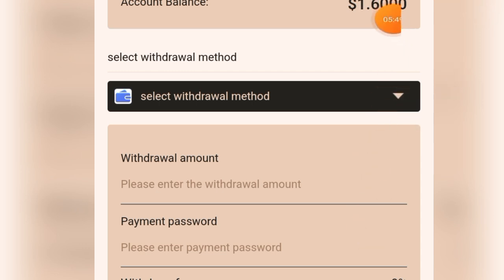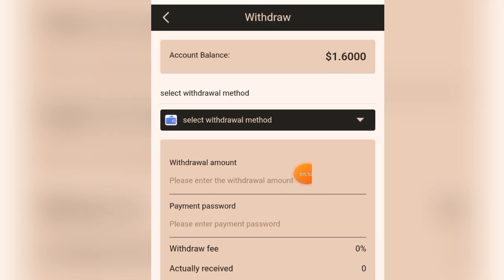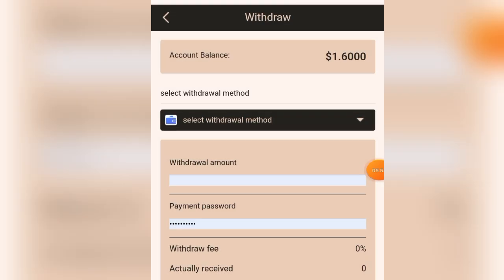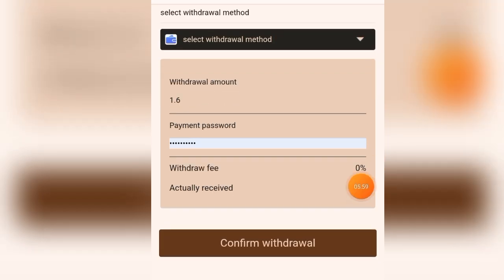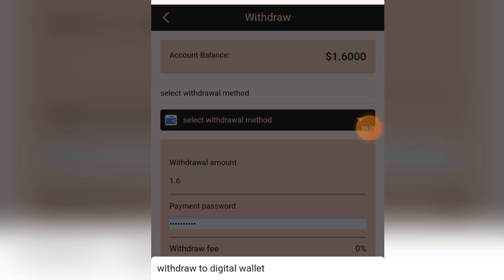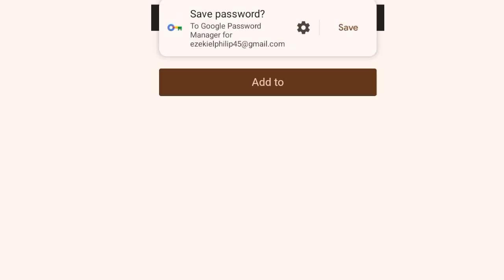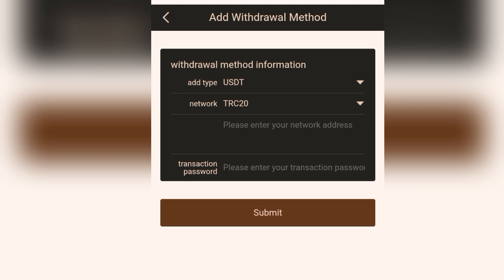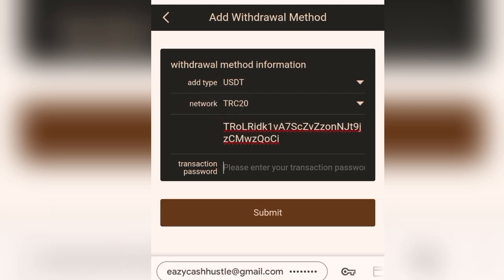Since I want to withdraw this money, I'm going to click on withdraw now. Once I click on withdraw, I'm going to put the amount I want to withdraw, which is $1.6. Next I'm going to select my withdrawal method. So add wallet address. I'm going to click on this place to add my wallet address. I'll click on add. I'm going to put my wallet address in this place and put my withdrawal password here.